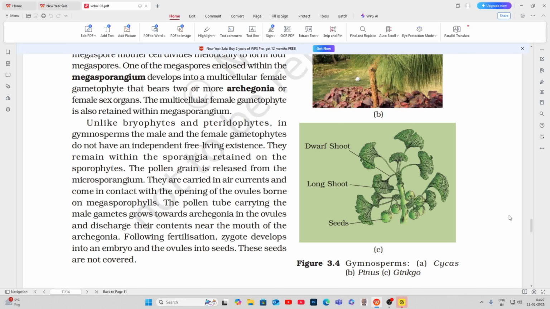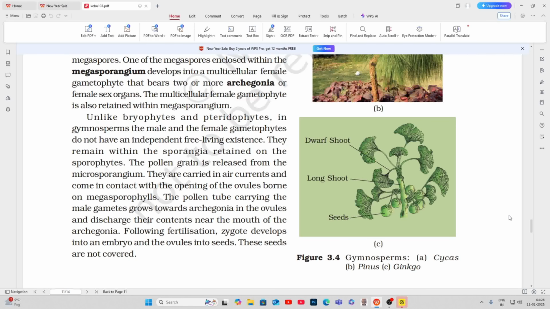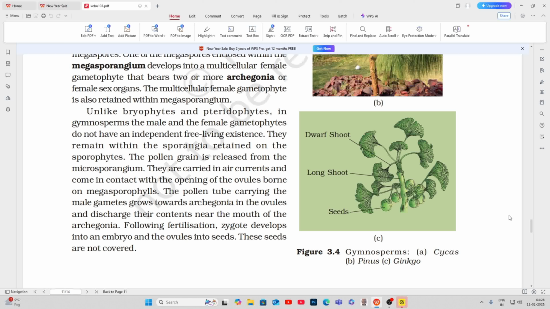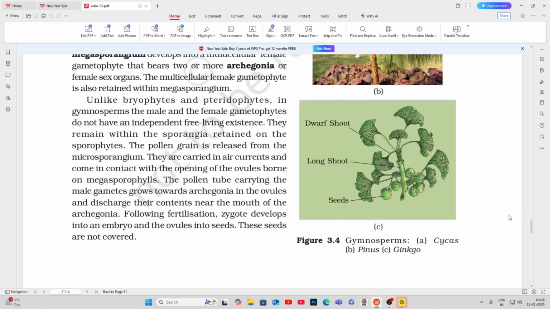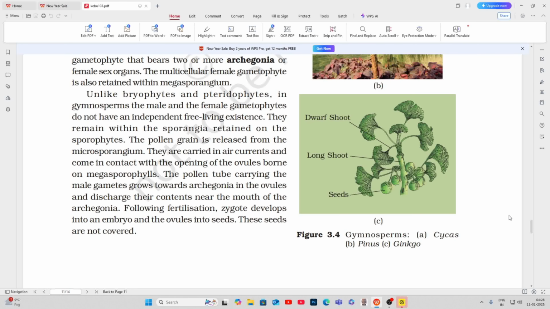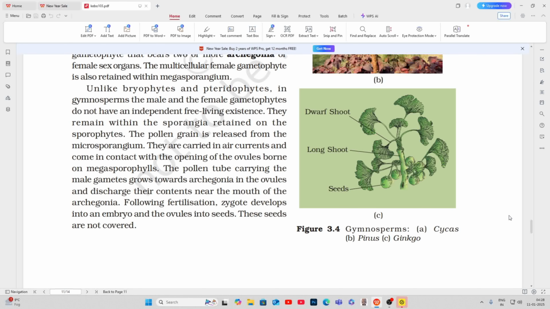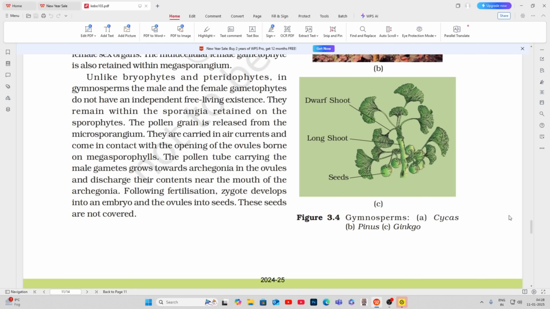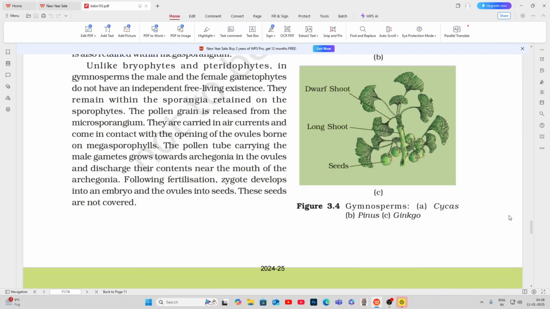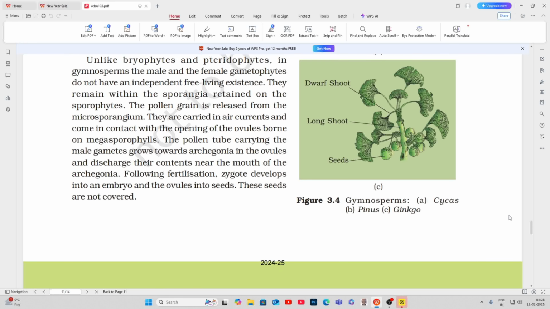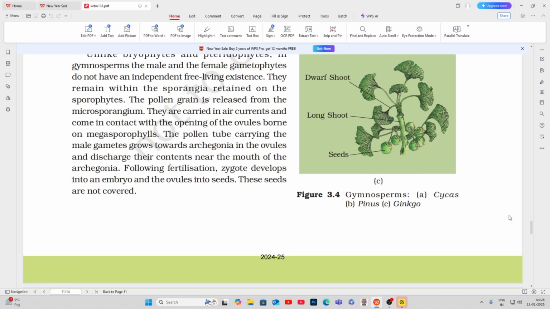The pollen grain is released from the microsporangium. They are carried in air currents and come in contact with the opening of the ovules borne on megasporophylls. The pollen tube carrying the male gametes grows towards archegonia in the ovules and discharge their contents near the mouth of the archegonia. Following fertilization, zygote develops into an embryo and the ovules into seeds. These seeds are not covered.